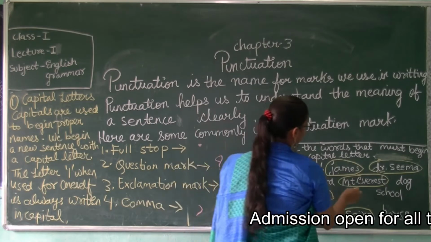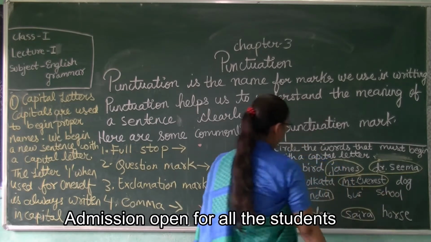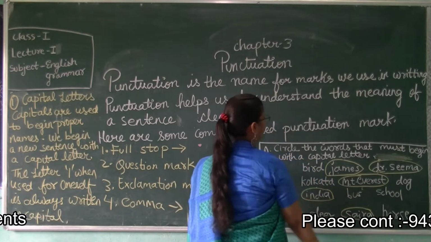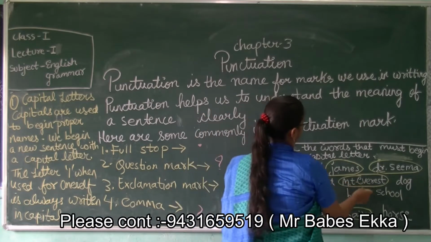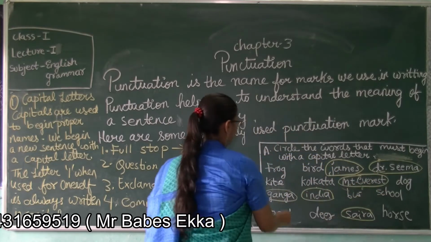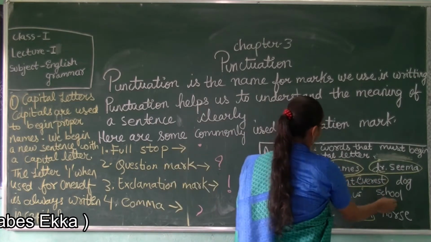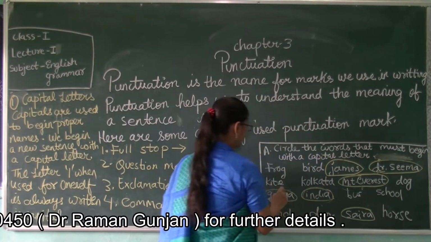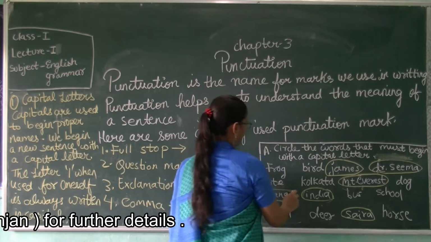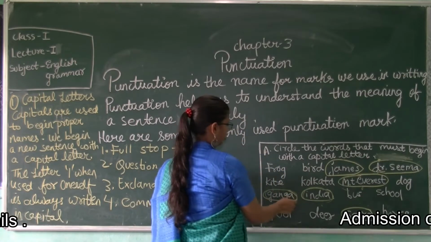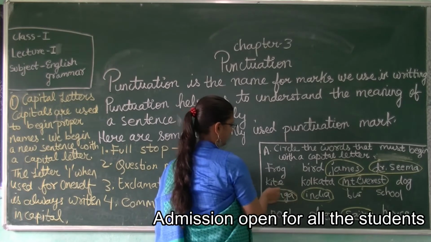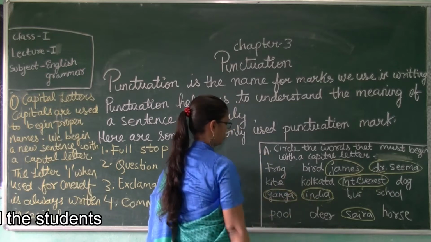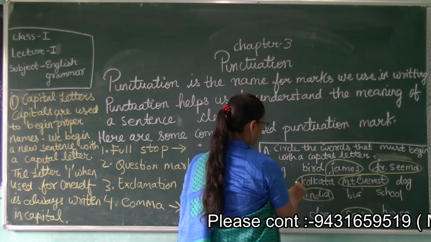Kite, Kolkata, Mount Everest, dog. See, Mount Everest is a name, but it is written with a small m and a small e. It should be in capital letters, so we will circle this. Ganga, India, bus, school. India is the name of a country. It must also be in capital letter, but it is written in small letters. So we will circle this one also. Even this Kolkata we will circle.